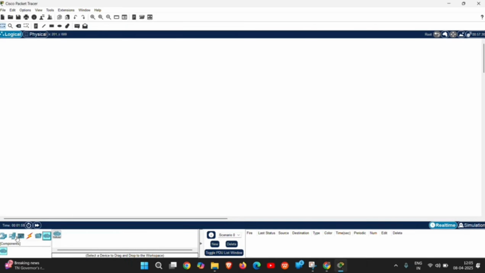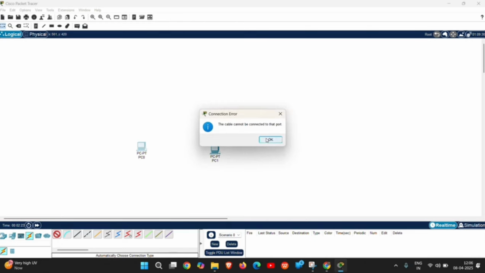Now I will connect a cable. This is what we call an automatic cable. We will connect from one PC to another PC. Here you can see the green symbol. If you click, click on FastEthernet. Here it is, the green symbol shows it was connected.